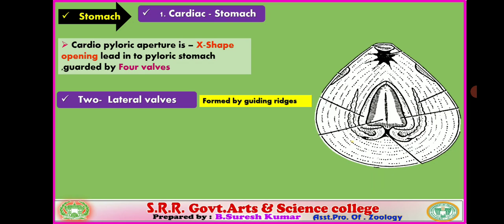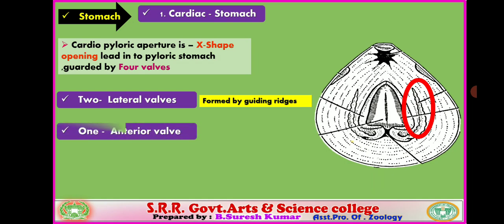The lateral foldings form these lateral valves, seated one on either side. At the base of the lateral foldings, at the opening, they form lateral valves, and a single anterior valve is present towards the anterior side, formed by the posterior part of the Hofstede plate.